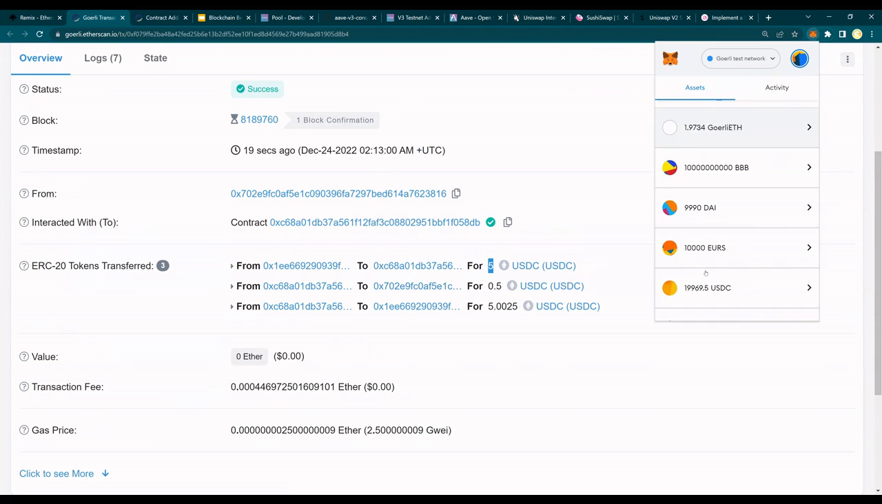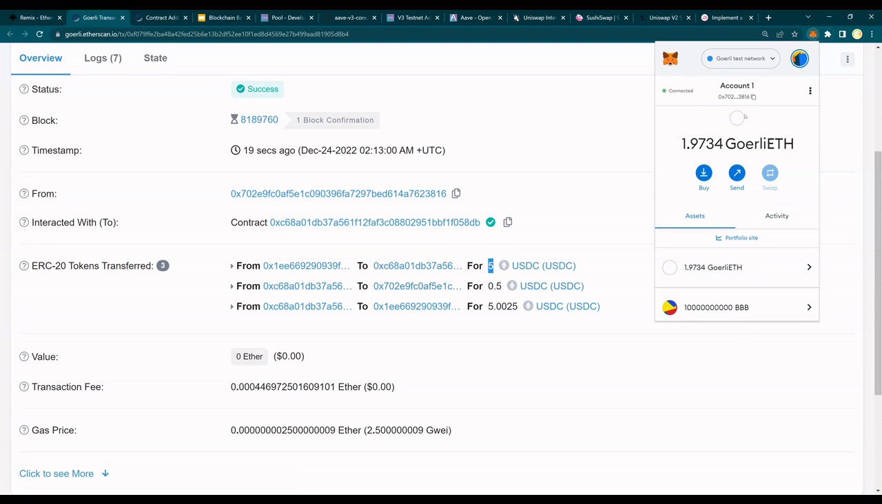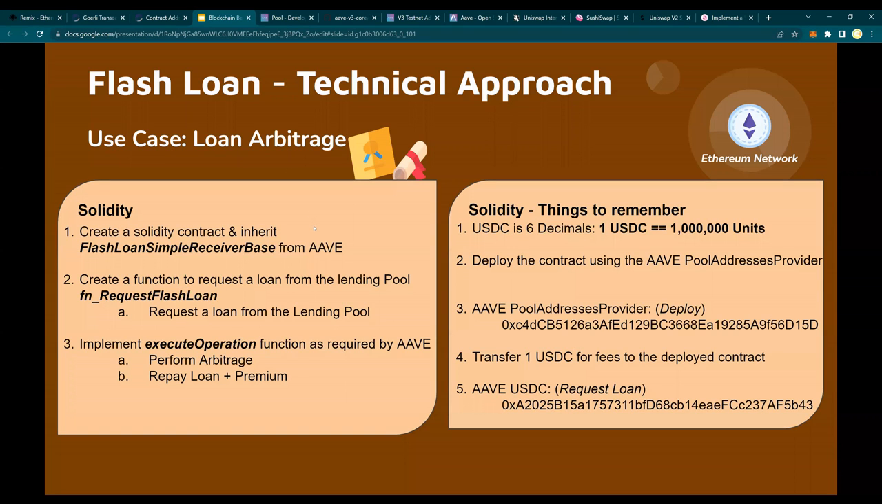I go back in here, and if you look at it, look at this 0.5 USD. Remember, I had 19970 USDCs. You can rewind the video and look at it. I transferred to the contract, but from an arbitrage perspective, I got 0.5 USDC. Look at this, this 0.5 is transferred over here. This is my address ending in 3816, right? And then the last one, from 58 dB, the contract, it's returned to the pool with this much of premium. This is exactly how you do flash loans.